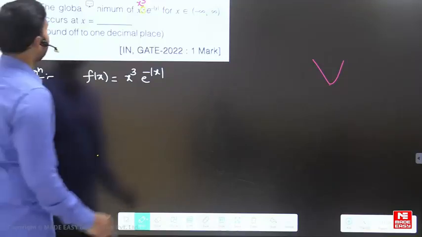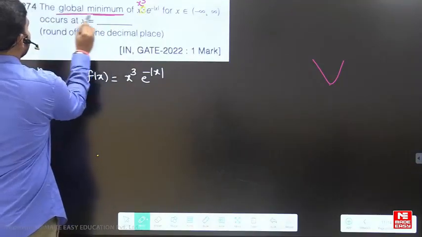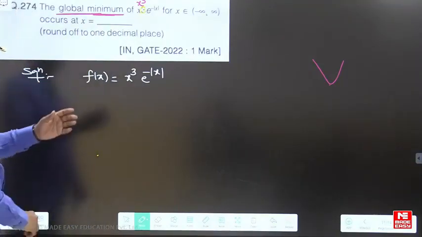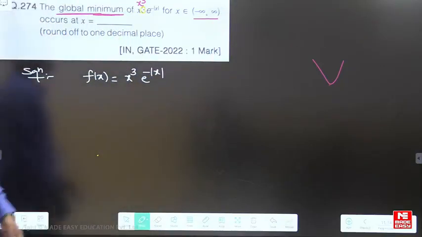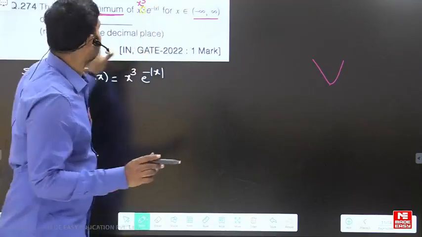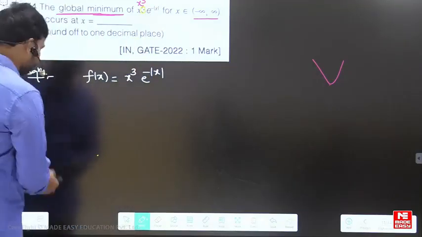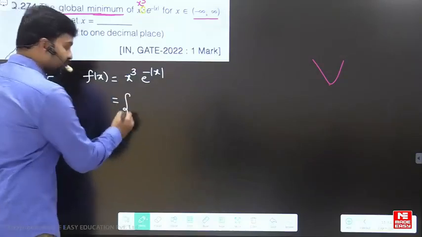Now this is the question. We need to find the global minimum of this function in the interval minus infinity to infinity. So it is not a closed interval, right? Let us understand this function, what it is.